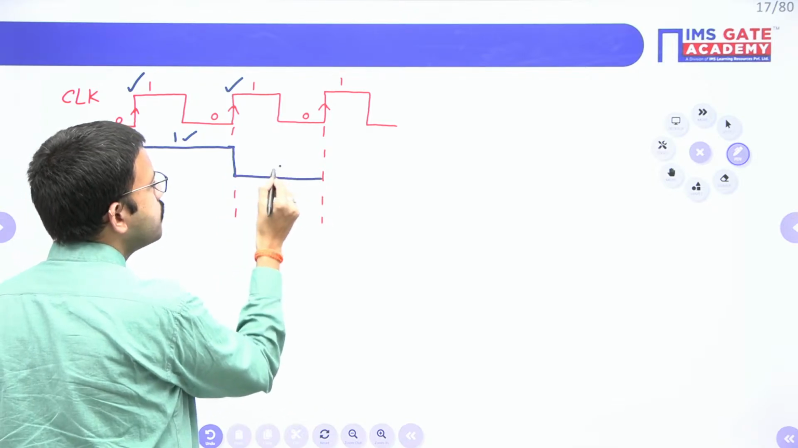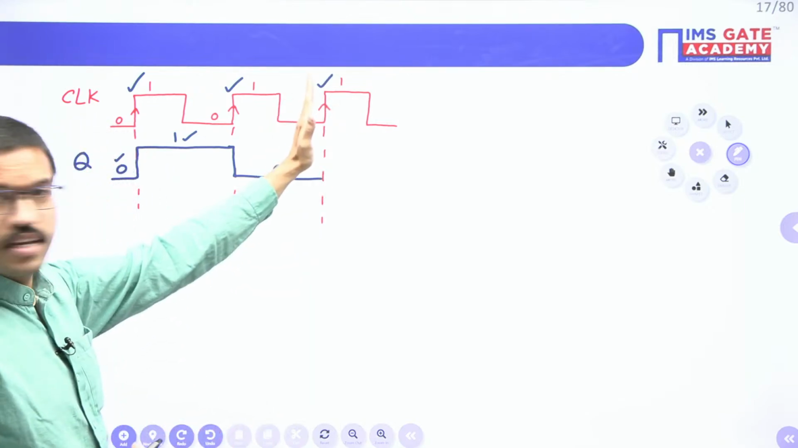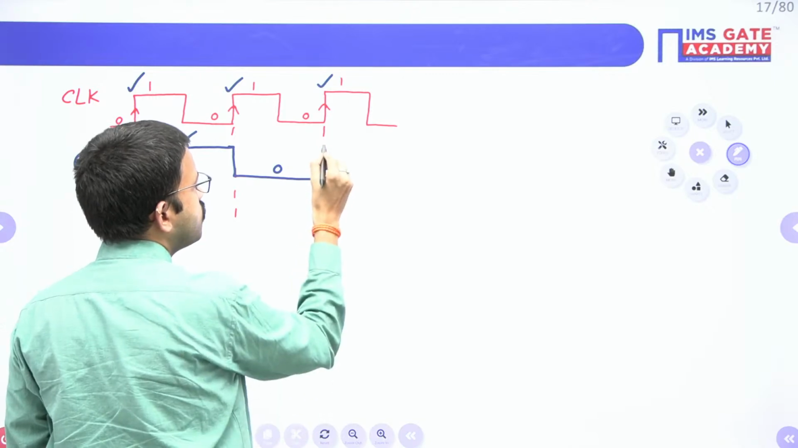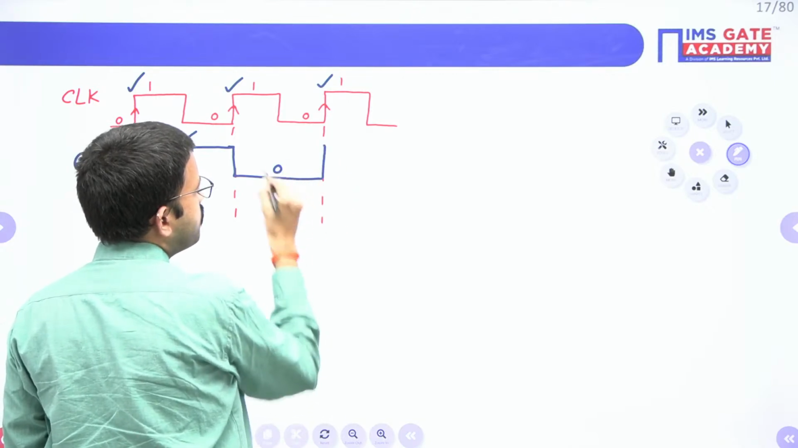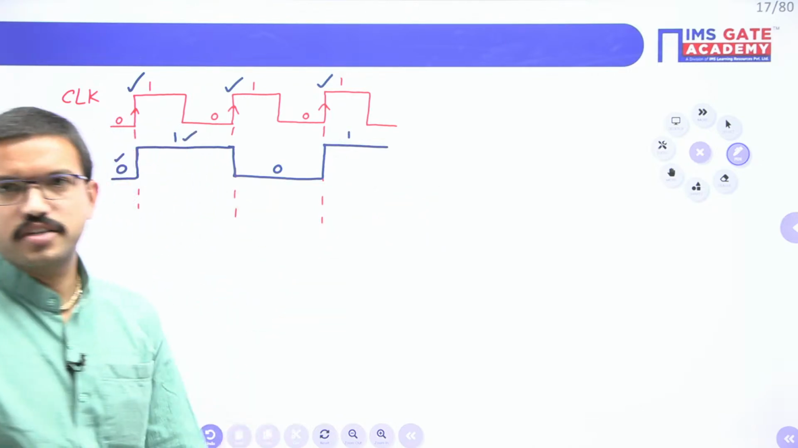Now this value will remain until you get the next positive edge of the clock signal, right? So now, since you are getting a positive edge of the clock signal, what will happen? Your previous value will get complemented. So like this, the process will continue further.